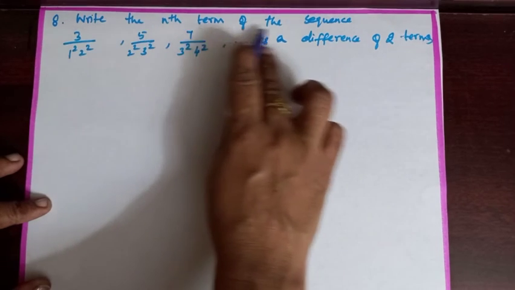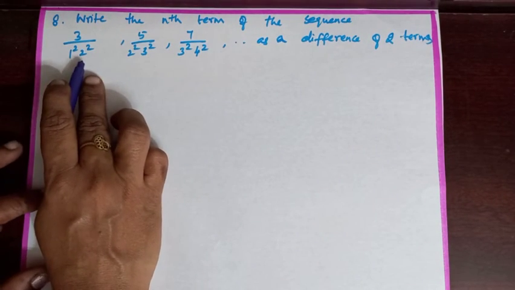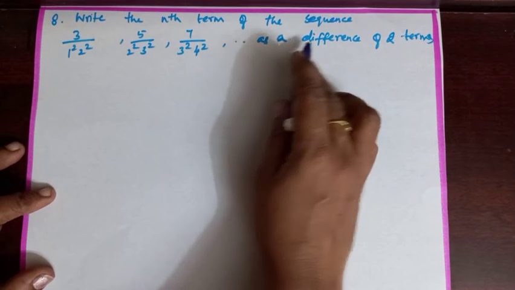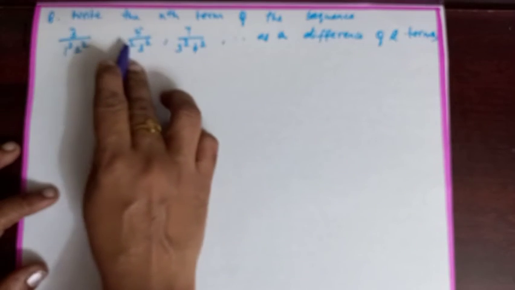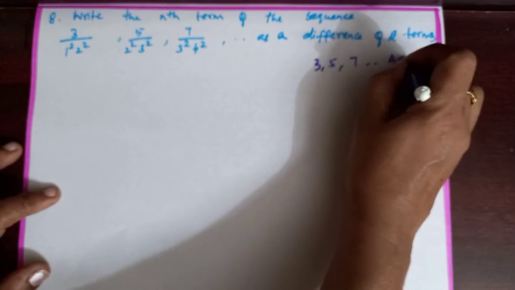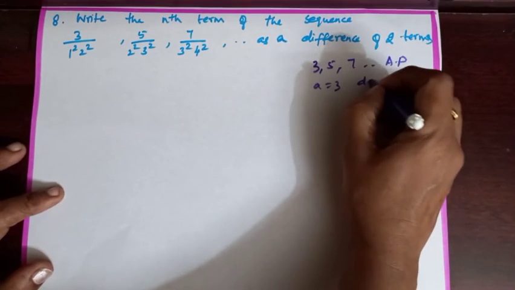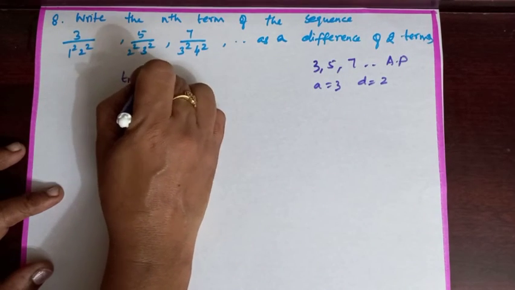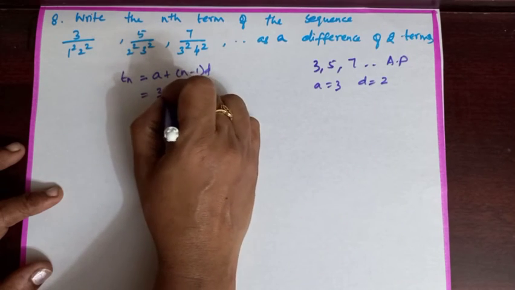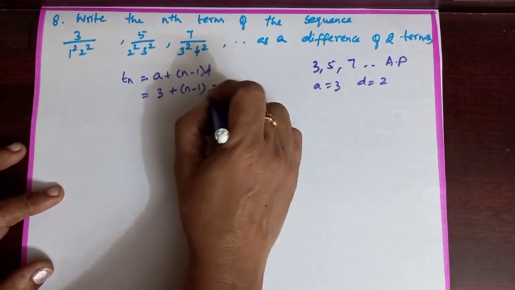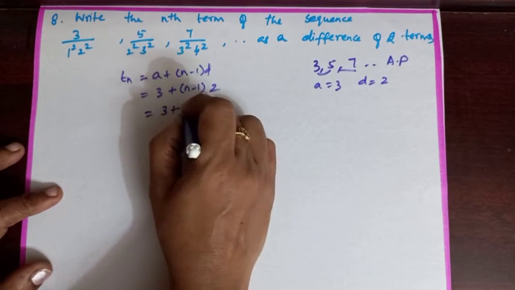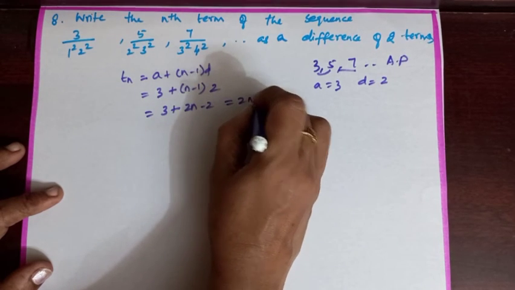Question number 8. Write the nth term of the sequence 3 by 1 square 2 square, 5 by 2 square 3 square, 7 by 3 square 4 square as a difference of two terms. The terms in the numerator 3, 5, 7 form an AP with A is 3, D equal to 2. Then nth term Tn equal to A plus n minus 1 into D, which is 3 plus n minus 1 into 2. Common difference is 2. Then we get 3 plus 2n minus 2, which is equal to 2n plus 1.